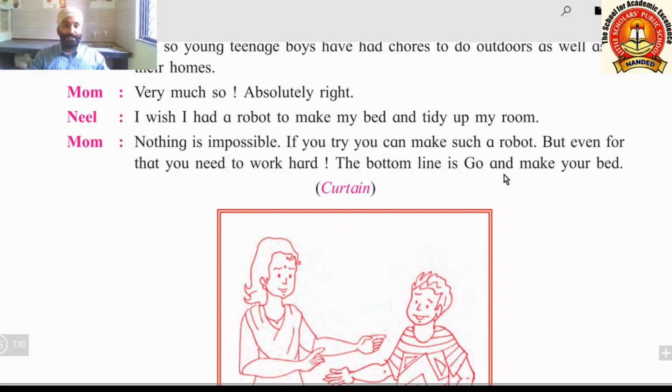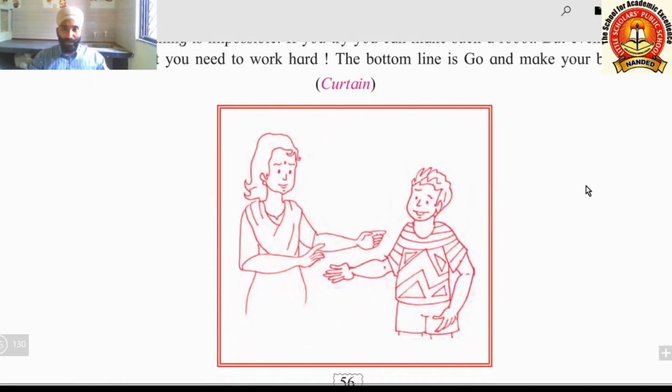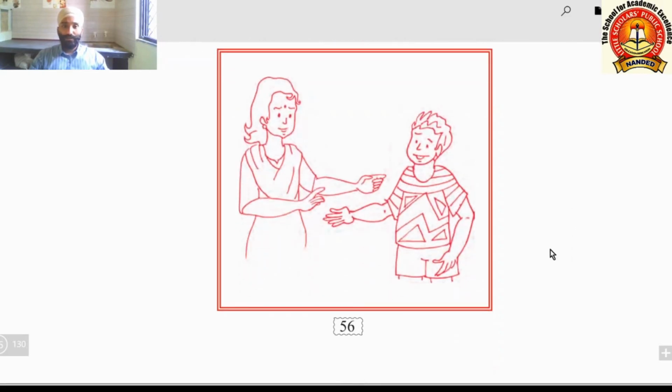The bottom line is go and make your bed. The bottom line means the final line. Go and make your bed. So he has to make the bed, or he has to make the robot, and for that he has to make much effort. But finally, why can't we make our bed? We should make the bed, and hard work we have to do anyway. This is why, not for our day-to-day activities. Here the mother, present day mother, and the boy.